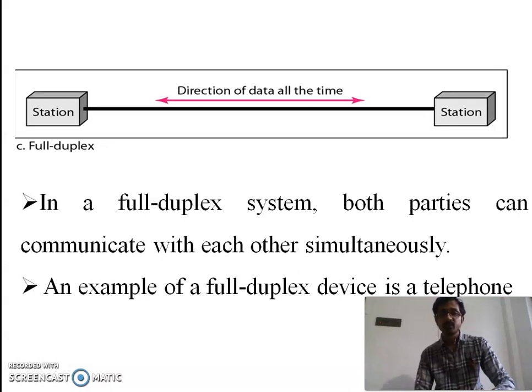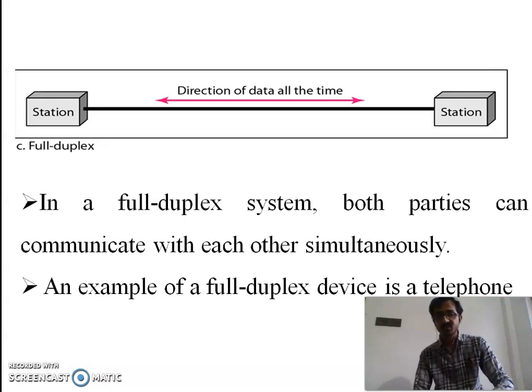So for data flow modes, we have three types of modes. One is simplex, one is half duplex, one is full duplex. Simplex is unidirectional communication, one way communication. Half duplex is bidirectional communication, but not simultaneously. Full duplex is also bidirectional communication, but simultaneously.